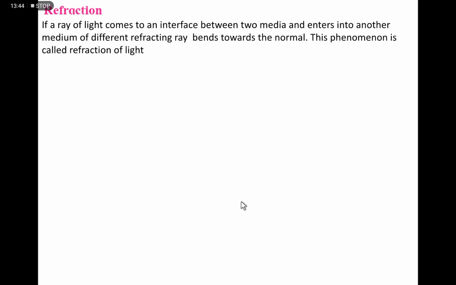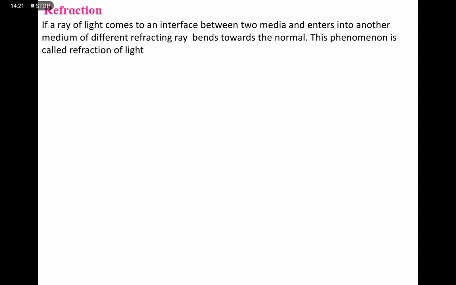Then the next part is refraction. When a ray of light comes to the interface between two media, meaning light is incident on the surface which separates the two media, in refraction the ray of light passes from one medium to another medium.